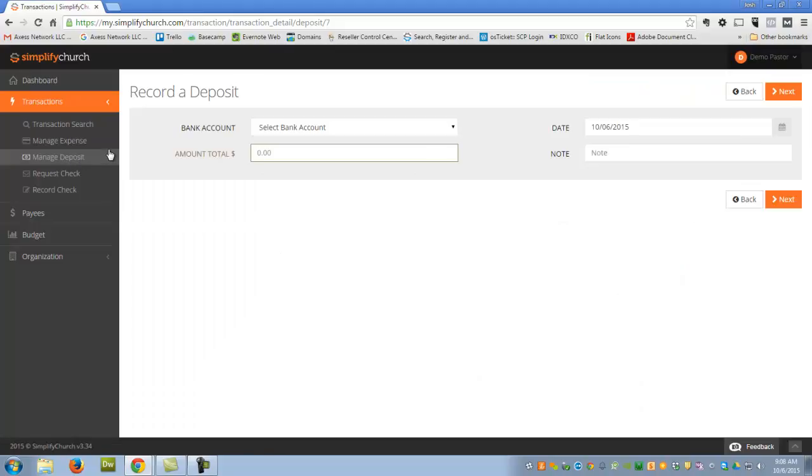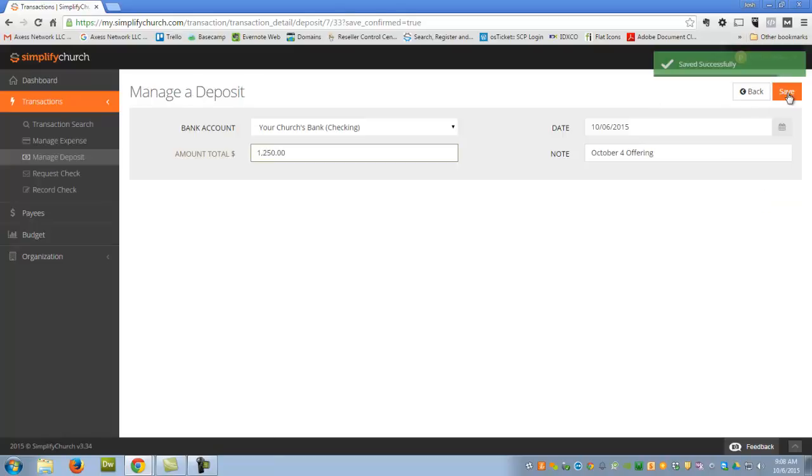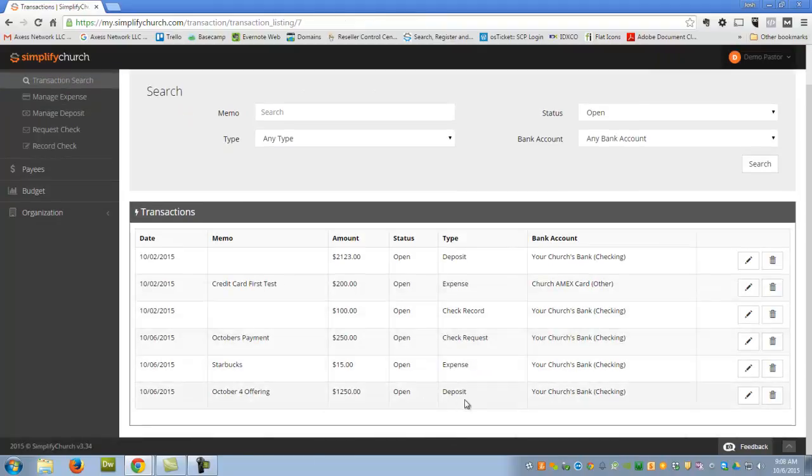And from there, finally, we can manage deposits. This will be updated in the near future. But again, we're going to make our deposit. This will just be the totals. So let's say this week's offering was $12.50. So October 4th offering. Click next and save. And if we go back to transaction search, then that will also show now as a deposit.